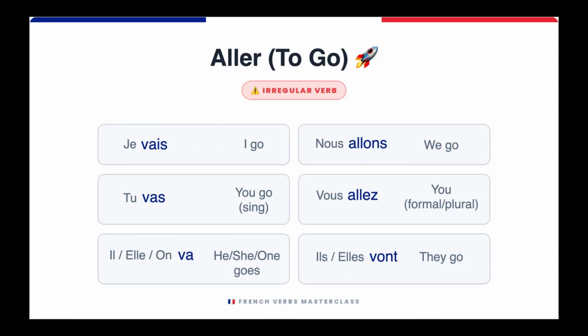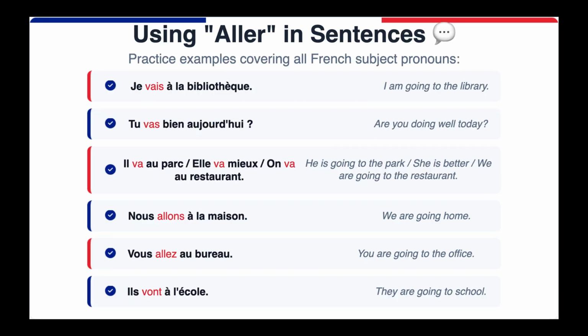Aller, to go. Je vais, I go. Tu vas, you go. Informal or singular. Il va, he goes. Elle va, she goes. On va, one goes. Nous allons, we go. Vous allez, you go. Formal or plural. Ils vont, they go. Elles vont, they go.